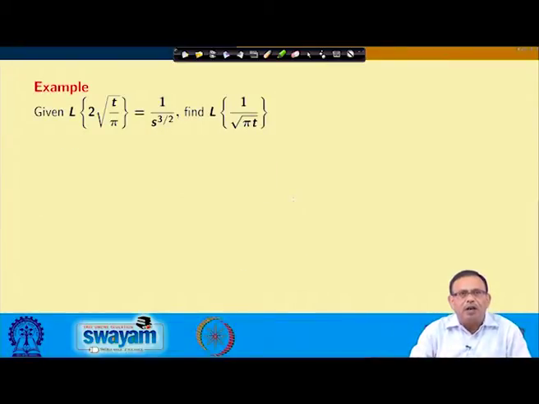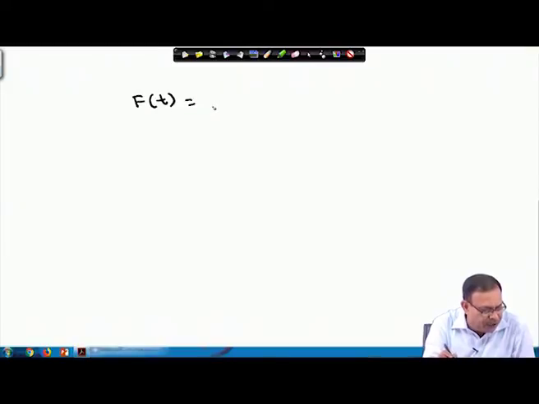It is given that the Laplace transform of 2 into root over t by pi equals 1 by s to the power 3 by 2. Then I have to find the Laplace transform of 1 by root pi t. So I am starting from here, f t equals 2 into root over t by pi.